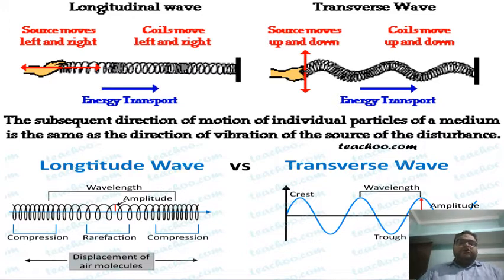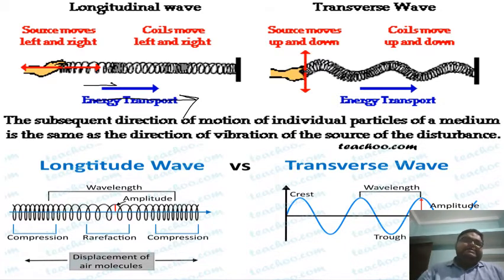Okay, students. So there are basically two types of waves. These are longitudinal waves and transverse waves, right? So as we see, energy is transported in this direction and the movement is also in this direction. So this is called the longitudinal wave, right?